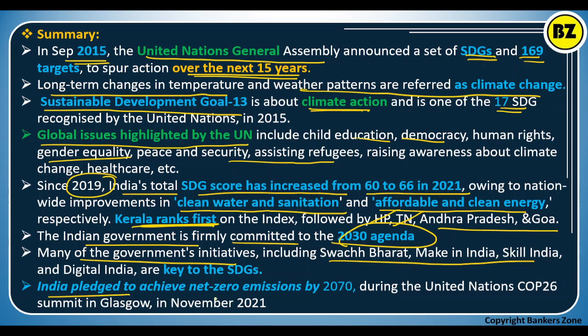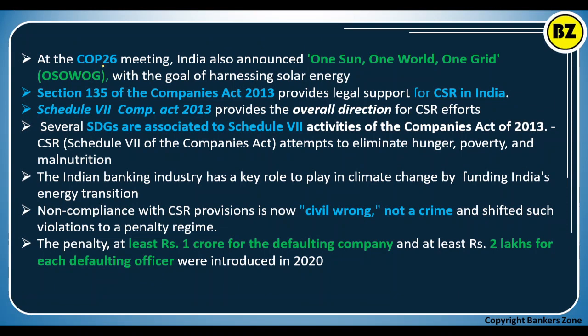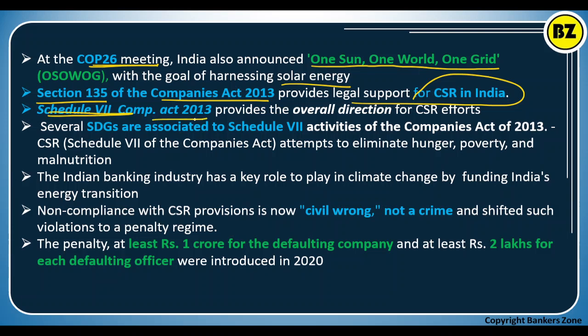India has pledged to achieve net zero emission by 2070 at the COP26 summit in Glasgow. In the same meeting, India announced the One Sun, One World, One Grid OSOWOG scheme for solar energy. Section 135 of the Companies Act provides legal support to CSR in India. Schedule 7 of the Companies Act 2013 again provides direction on how to implement CSR. Several SDGs are associated with the Schedule 7 activities of the Companies Act.